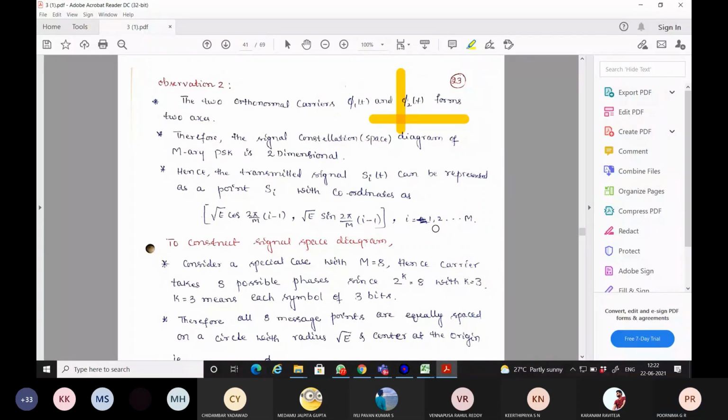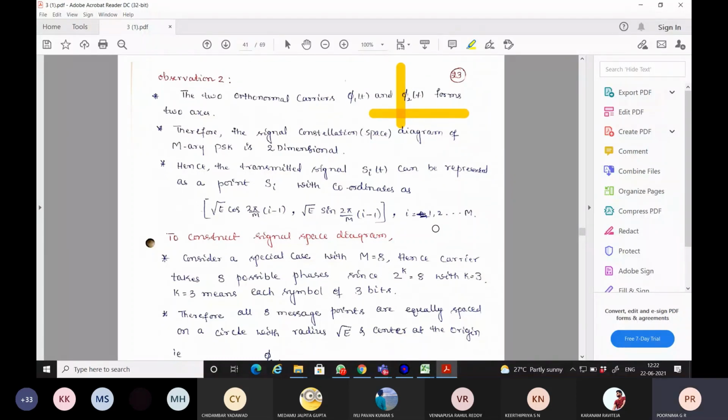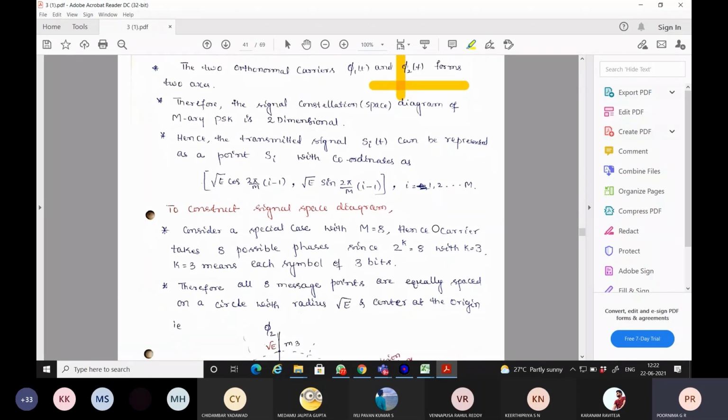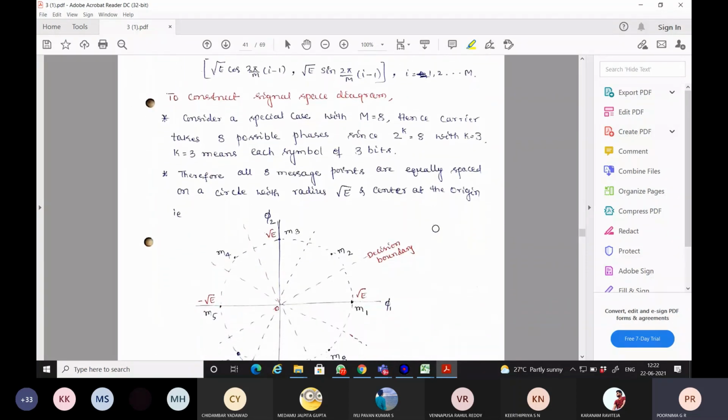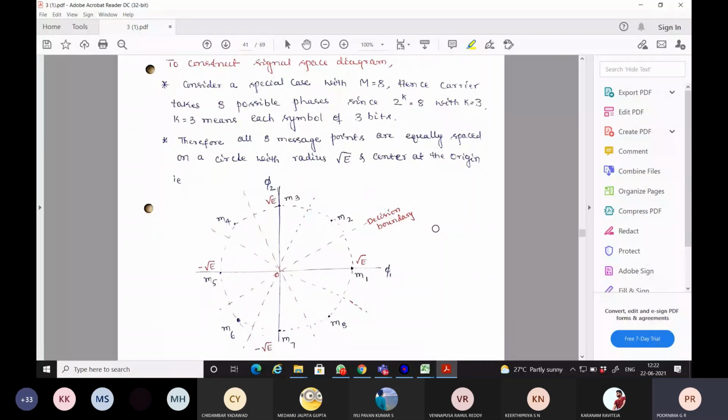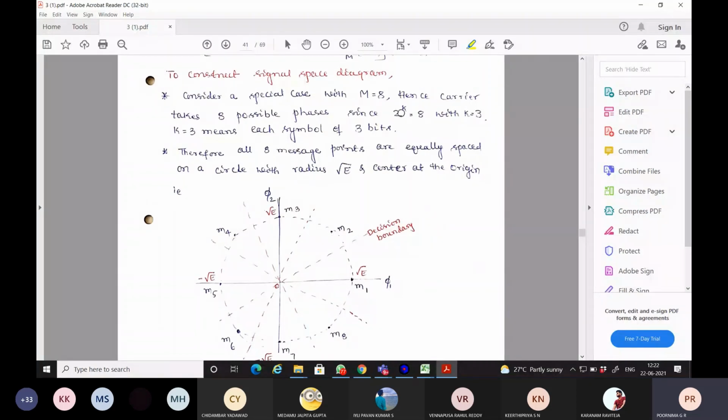Now the next task: because we know how many orthonormal basis functions we need to consider, and how these basis functions should appear in the signal space, after analyzing through the analytical equation 1, it is our duty to construct the signal space diagram. Whenever we are constructing the signal space diagram, let us be specific with M equal to 8.